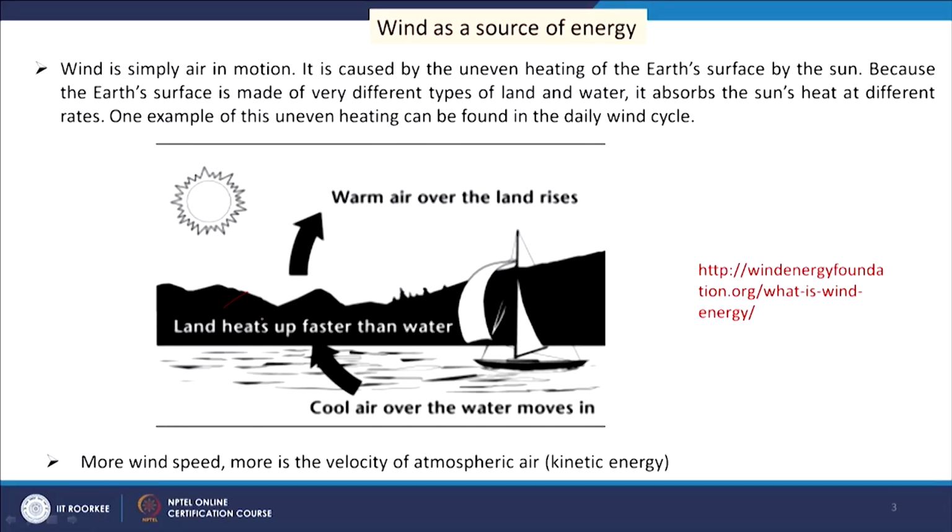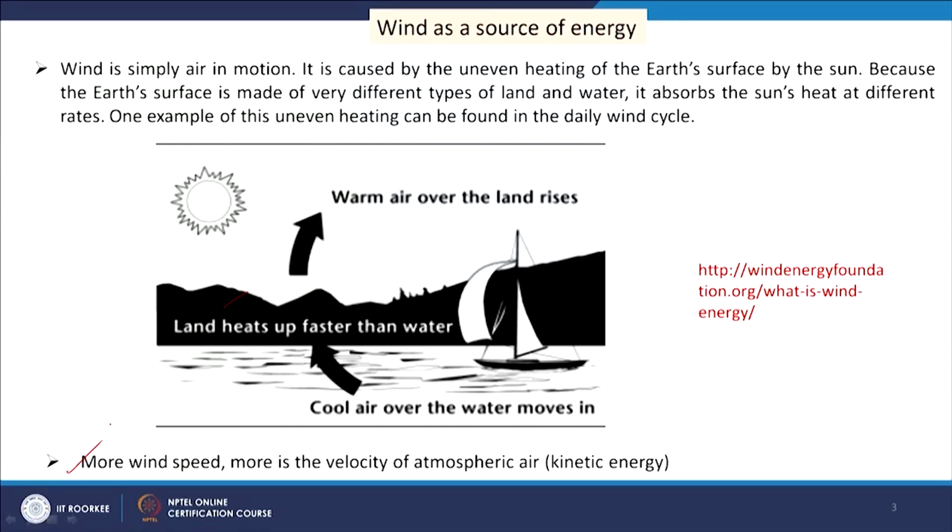So wind is generated in the daytime in that way, and at night time we get the reverse direction. This is the reason why we get wind, and this wind gives kinetic energy to the air, and that kinetic energy we can convert into electrical energy. Once we want to get electrical or mechanical energy from the wind, we have to get good wind velocity, and we know that the more the wind speed, the more the velocity of atmospheric air, and the more the kinetic energy.